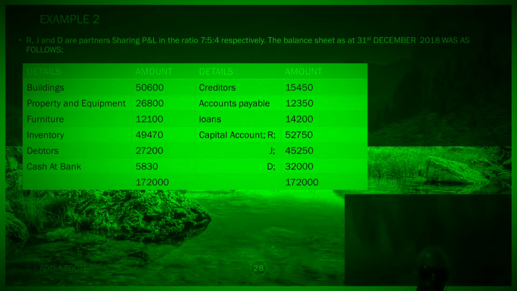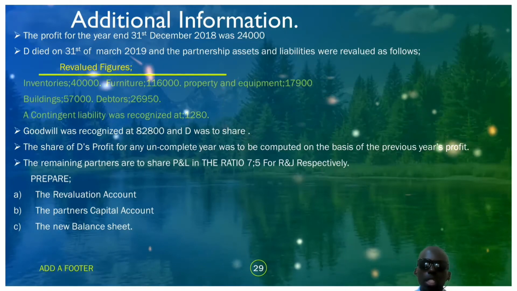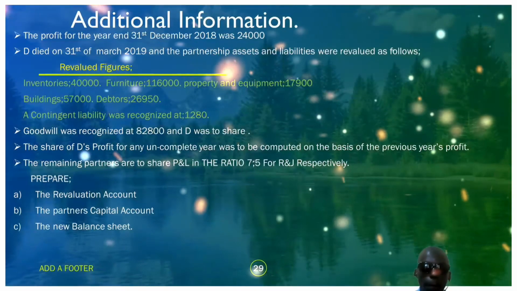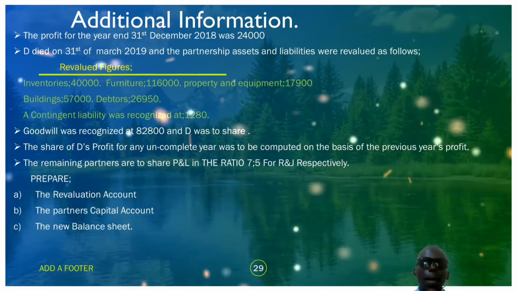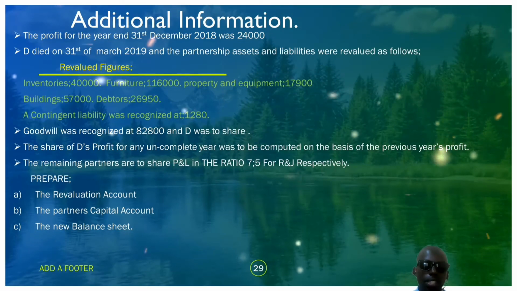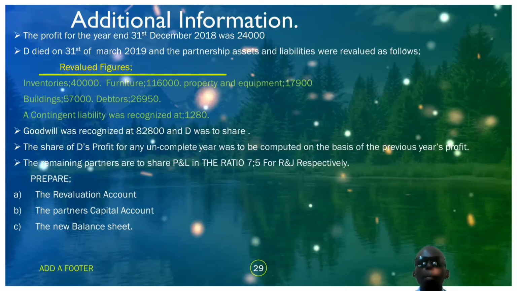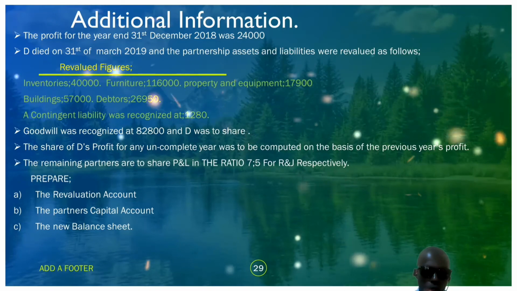We continue. We have some additional information: the profit for the year ending 31st December 2018 was 24,000. Another important piece of information is that one of these three partners died. D died on the 1st of March 2019, and the partnership assets and liabilities were revalued as follows.